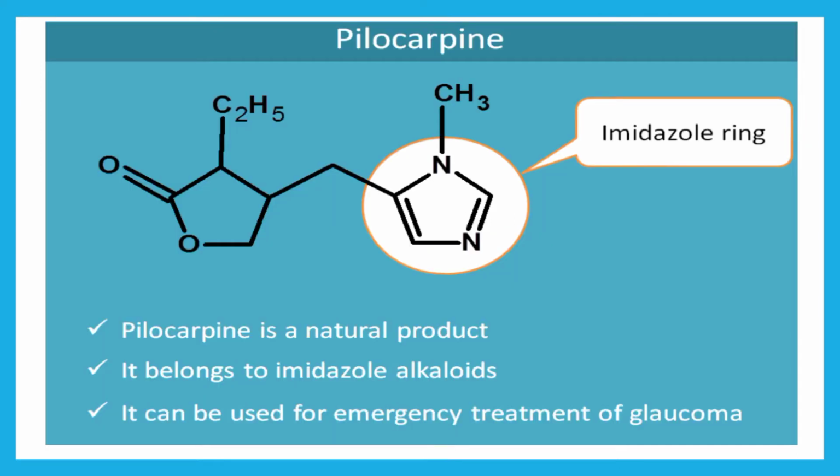Pilocarpine is an imidazole alkaloid which is a natural product. It contains an imidazole heterocycle, as you can see here. Imidazole: "ol" means a 5-membered unsaturated ring, so it contains 2 double bonds, and "azole" means 2 nitrogens, at the first and third positions. So imidazole alkaloid, only this much characteristic is enough from the exam point of view.